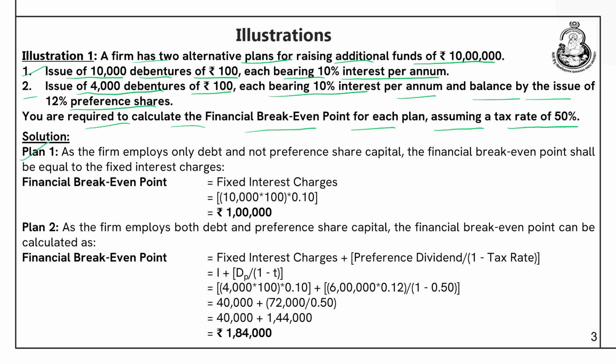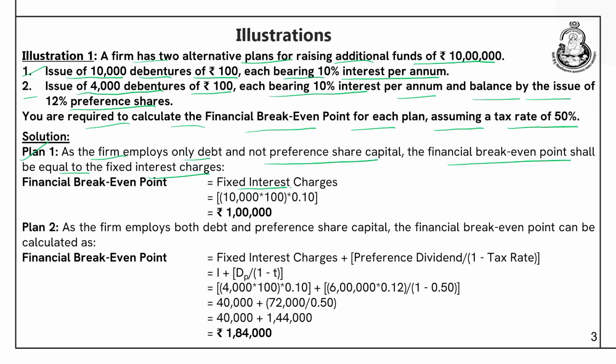So, let us first talk about plan 1. As the firm employs only debt and not preference share capital, the financial break-even point shall be equal to the fixed interest charges. In the first plan, the company is not using any preference share capital. So, we are using debt, and the financial break-even point will be equal to the fixed interest charges. Here the fixed interest charges are 10,000 into 100, since 10,000 is the number of debentures and each costs rupees 100, and the rate of interest on debentures is 10%. So, the financial break-even point, or the fixed interest charges, comes out to be 1 lakh when there is no preference capital.